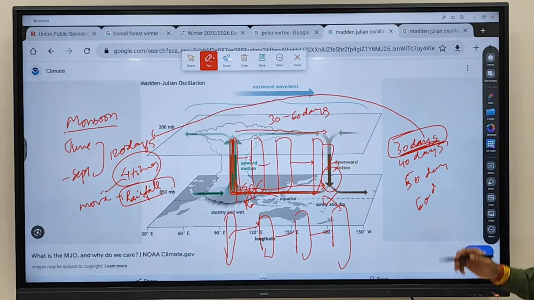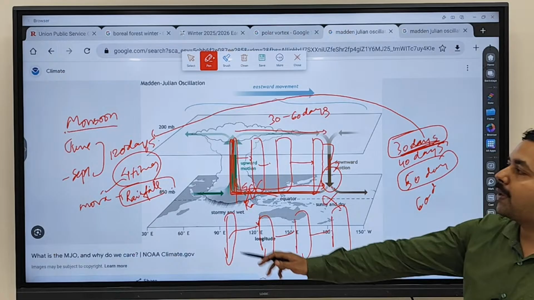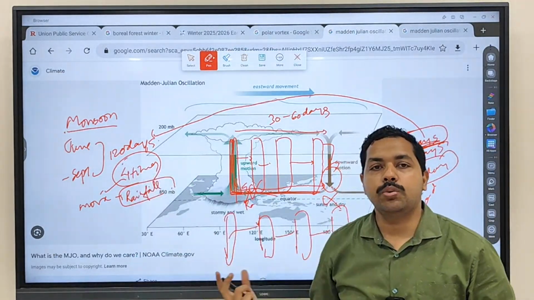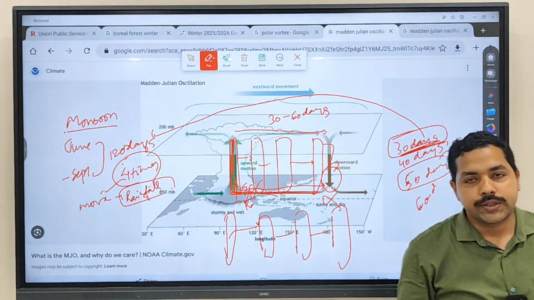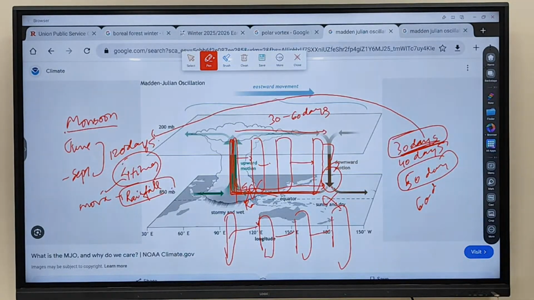Let's say the cycle is of 50 days, then what will happen? It will pass only 2 times over India. So 2 times means you will see less rainfall, while 4 times means more rainfall is happening.